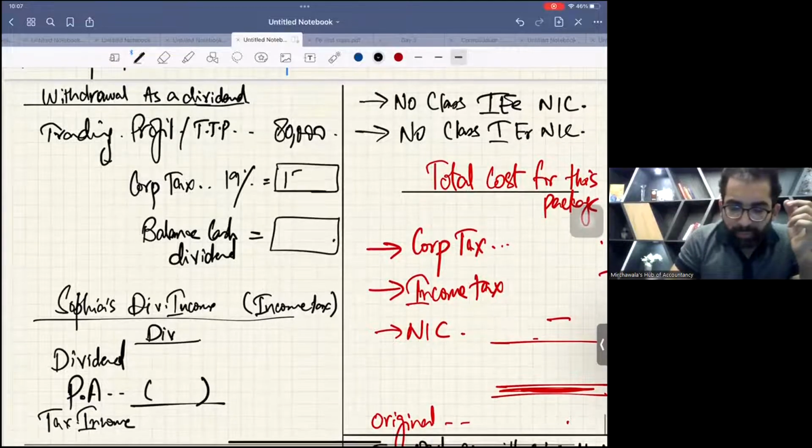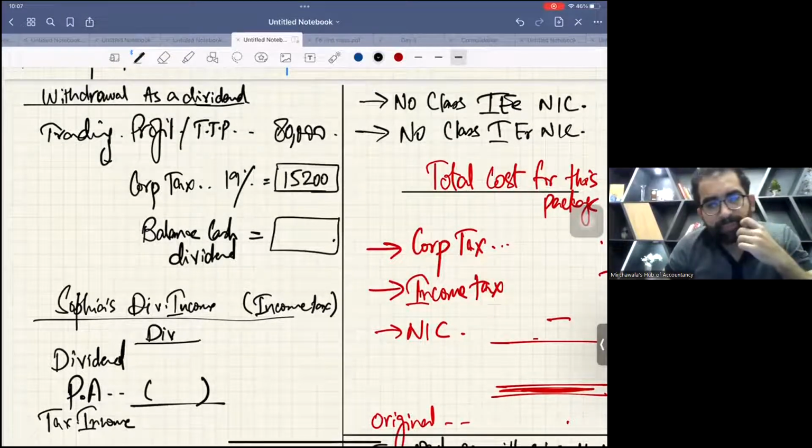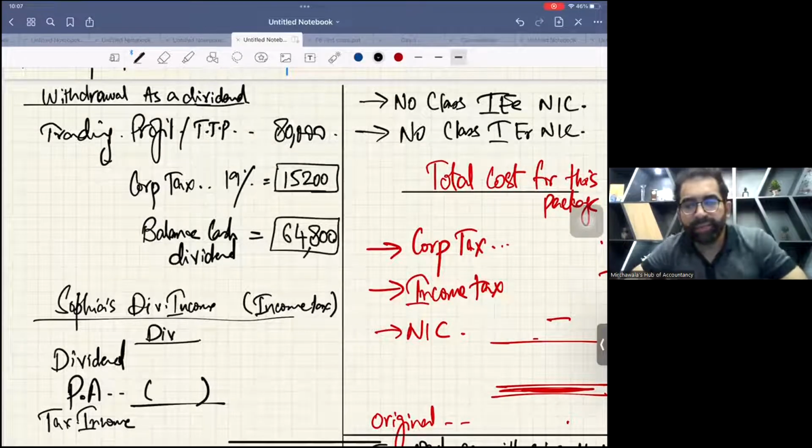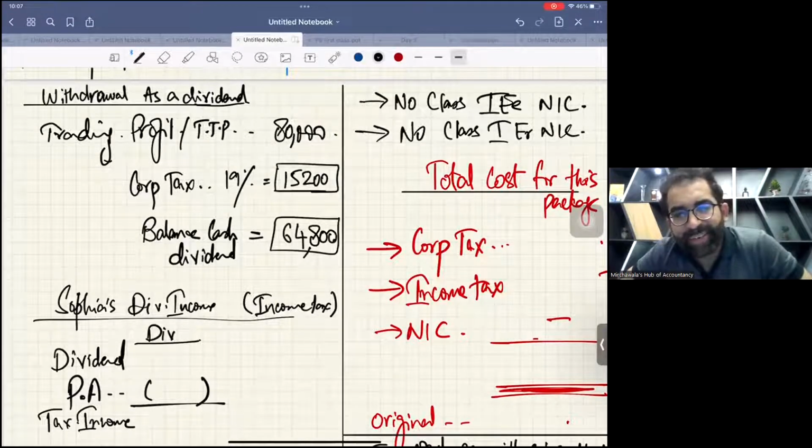You have to pay 15,200 tax. Now 80,000 less 15,200, it's 64,800 you can take out as a dividend. Add these two numbers, 64,800 plus 15,200: the complete profit and complete cash is withdrawn.